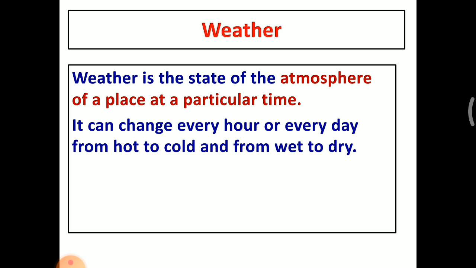We know that when we see the sky, sometimes the sky is too hot. Suddenly it changes into dark clouds in the evening. So from hour to hour, the atmosphere of the earth changes. That is called weather.